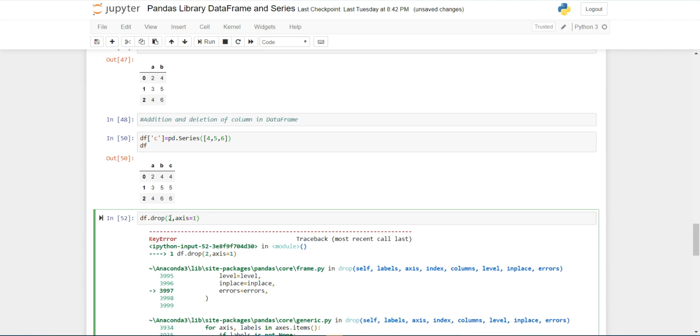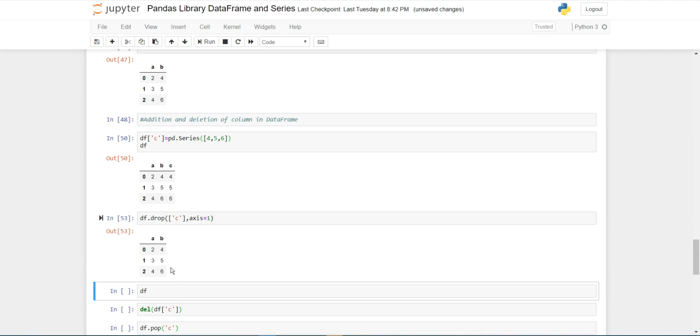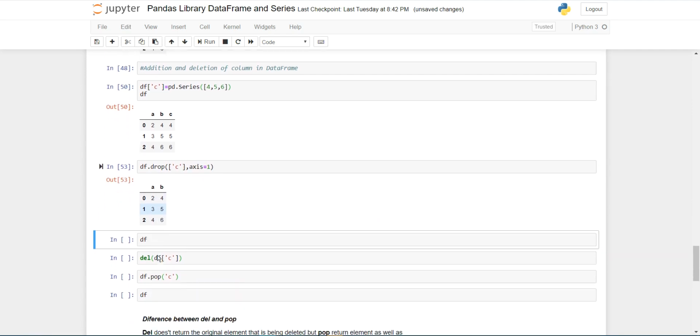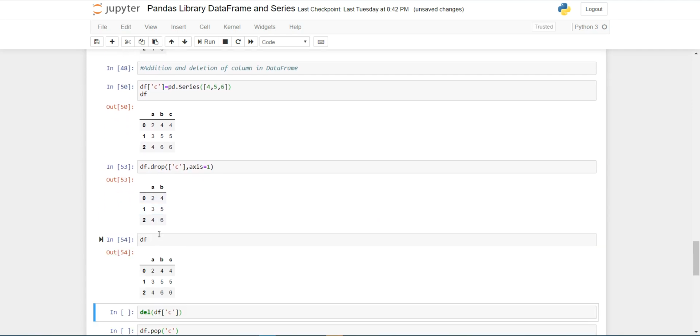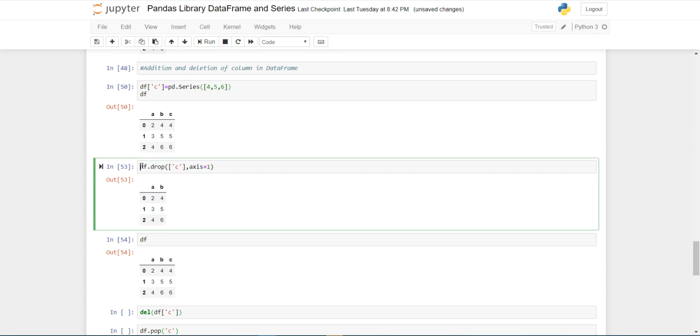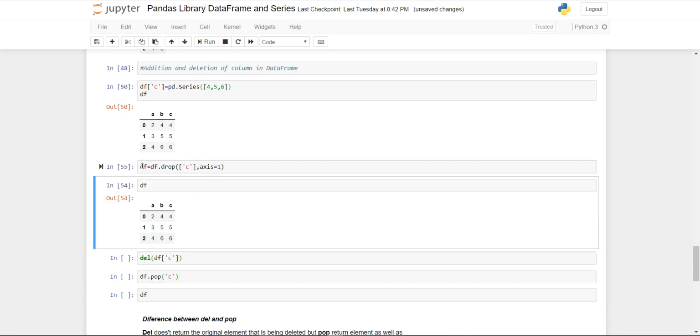Oh sorry, to drop the column we have to pass the column name. Suppose that I am dropping here C, so let's drop the C column. Now you can see that our data frame is not changed because I haven't declared our data frame. So now you can see that it dropped the column.